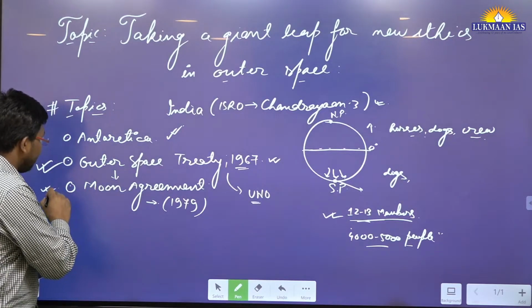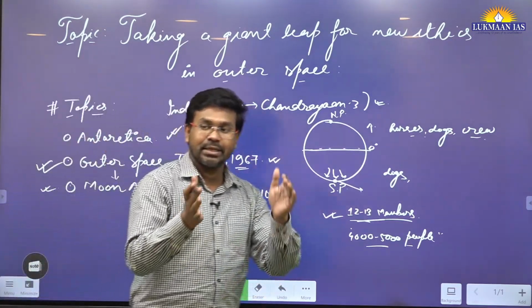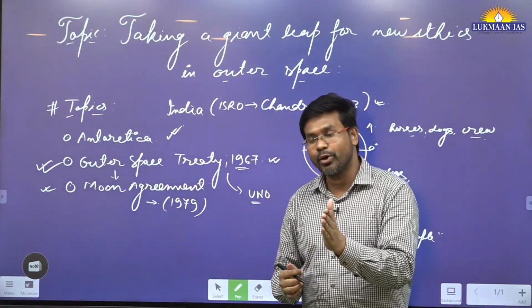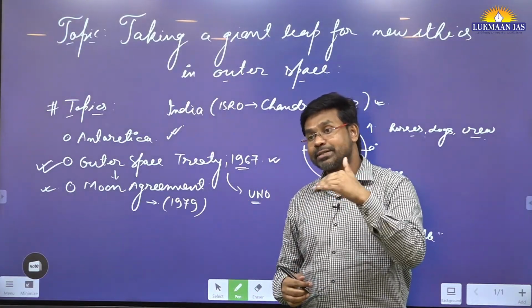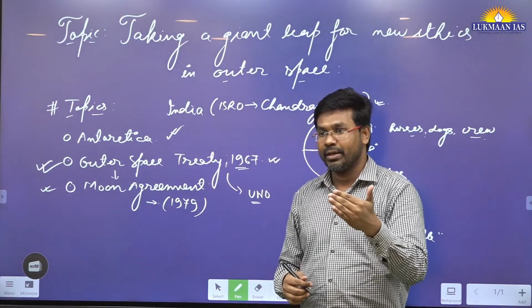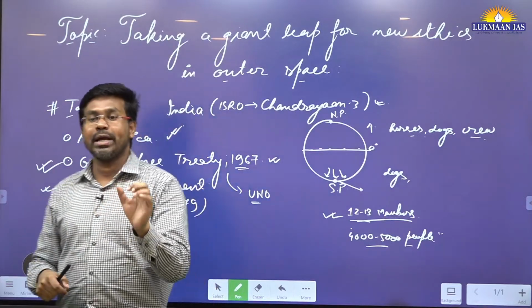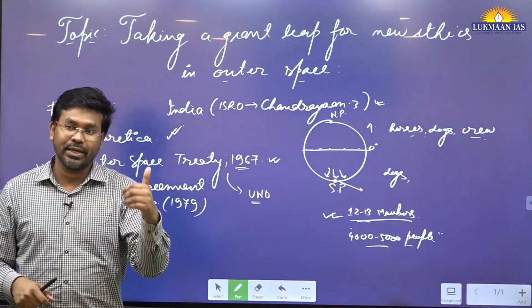So these two agreements work as foundational documents for outer space exploration, because these documents talk about which country is spacefaring and what it is doing.